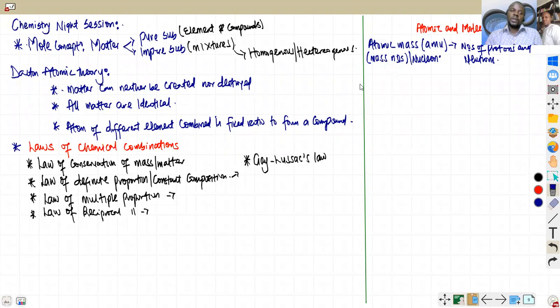I've told you, you are doing an A level exam, you have to understand everything. The next one is what we call atomic number, which is denoted by Z. About atomic number, denoted by Z, it is the number of protons.